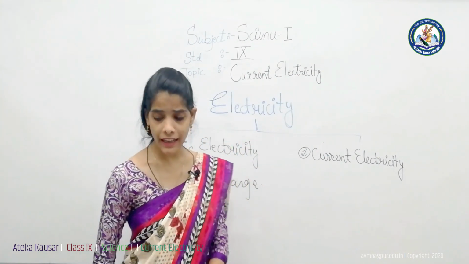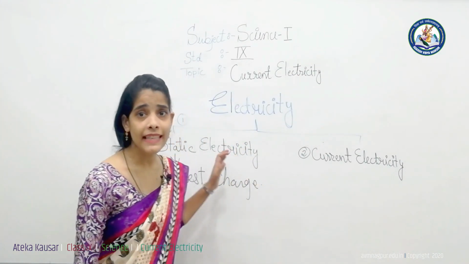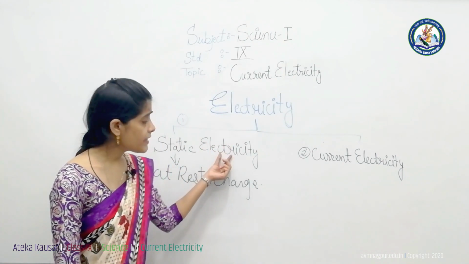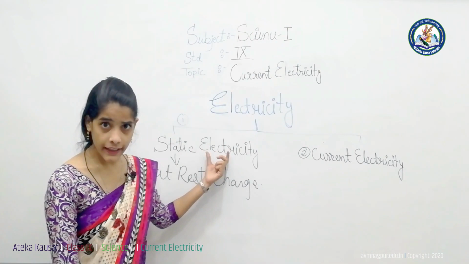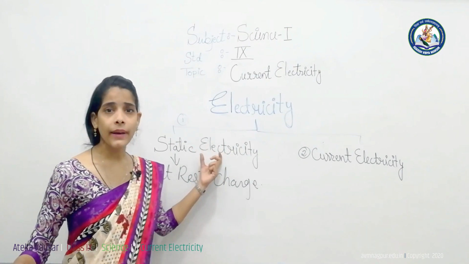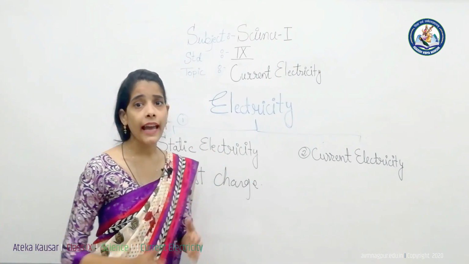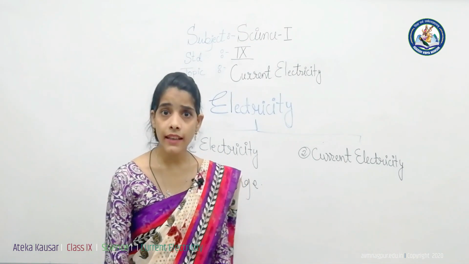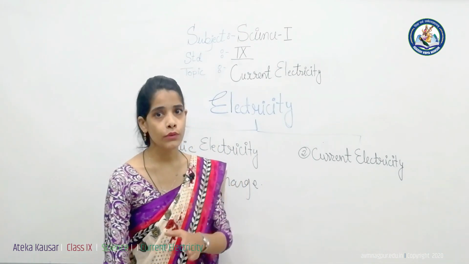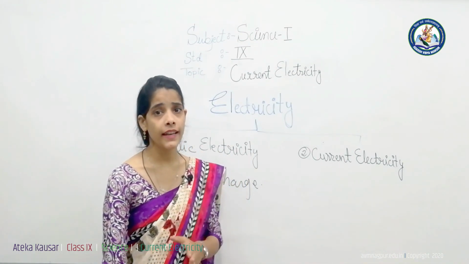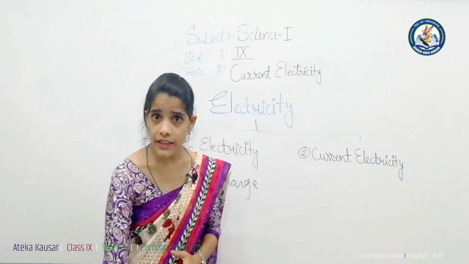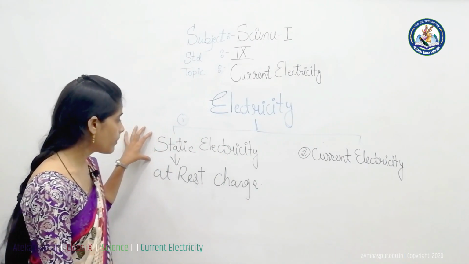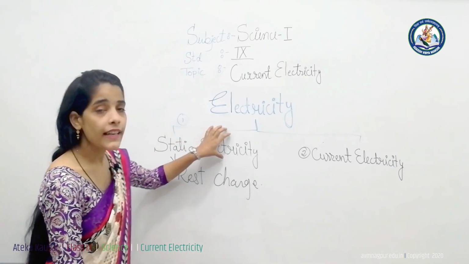In a previous class, we learned many things about static electricity. The word electricity is a Greek word referring to electro, meaning amber. Amber is a kind of rod. When amber is rubbed on a wool or silk cloth, the charge transfers to the amber, and that amber rod is able to attract or repel charges. Hence, the word comes from that and is called electricity.